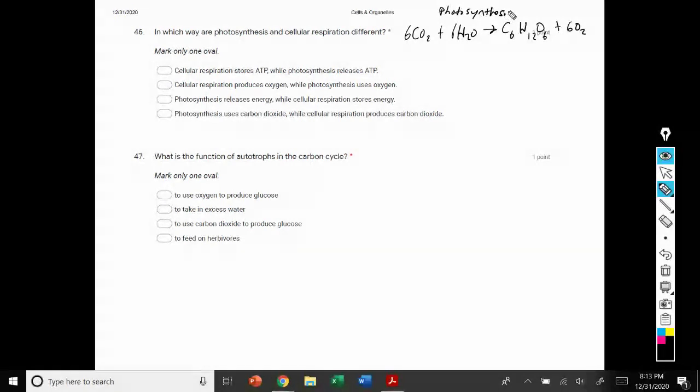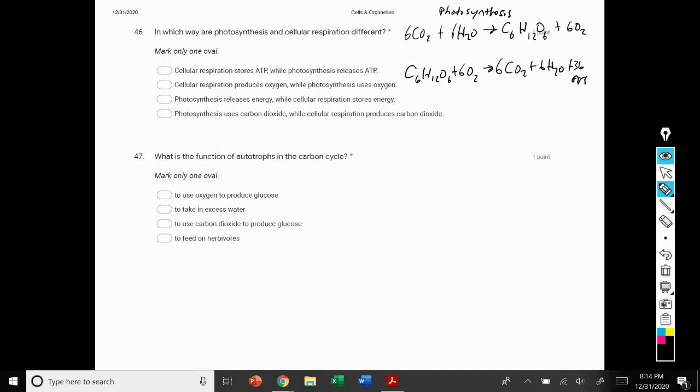And that is the formula for photosynthesis. Then if we take what's on the right side of the equation and move it to the left, we're going to take all of this on the right-hand side and slide it over to the left-hand side. So we've got our glucose, C6H12O6, plus 6 molecules of oxygen gas, which is going to yield 6 molecules of carbon dioxide plus 6 molecules of water. And again, we don't want to forget about those 36 molecules of ATP.